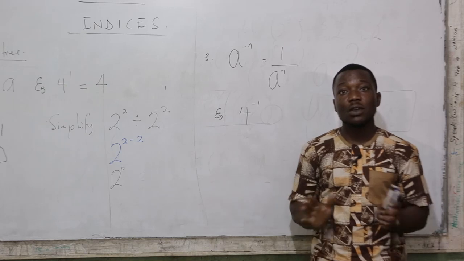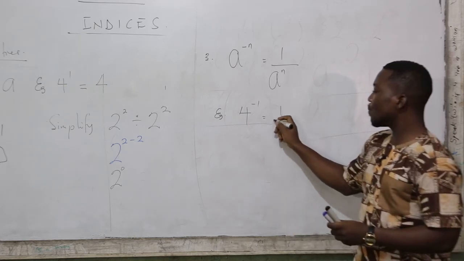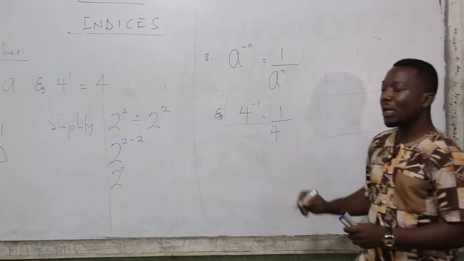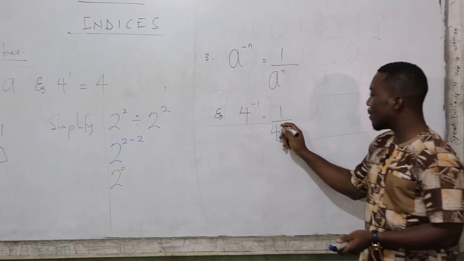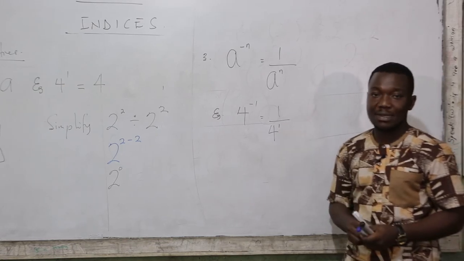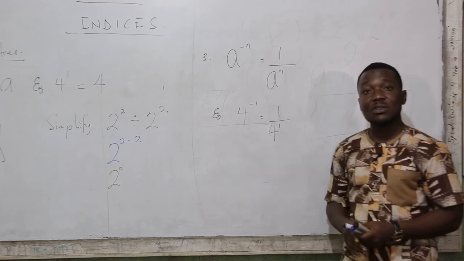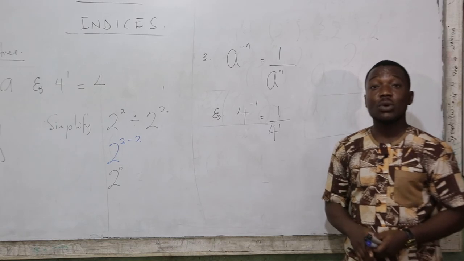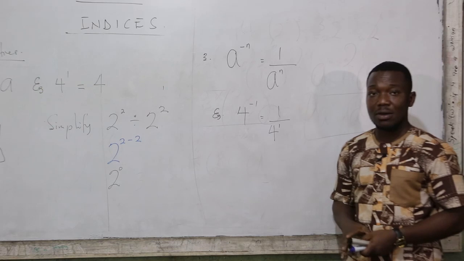And for the fraction, the numerator is always 1. And what's the power going to be? Is it going to be negative or positive? It is going to be positive. Now, this concept is really important when the questions become a little bit challenging. You will always have to remember this, okay?